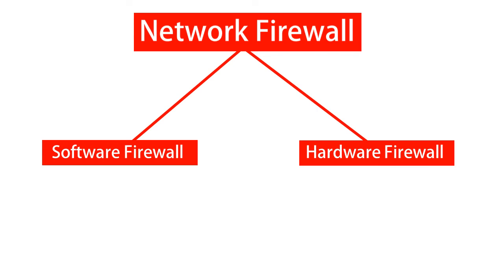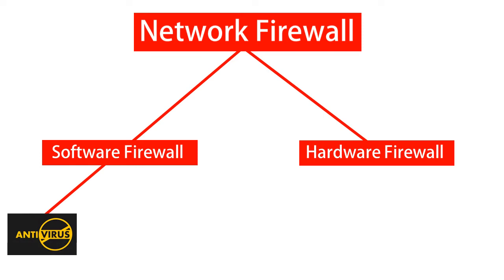Software firewall is a program that works on a defined set of security rules and is installed in a system, which ensures security for the system by controlling outgoing and incoming network traffic. Antivirus that is installed in our system can work as software firewall, and Windows operating system has its own software firewall application which gets installed in the system automatically when we load the Windows operating system in our computer.